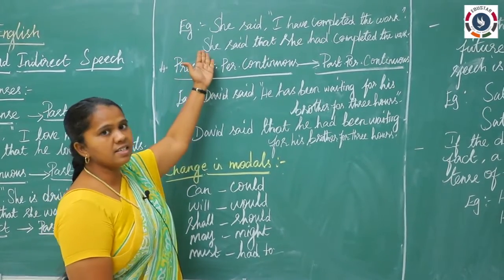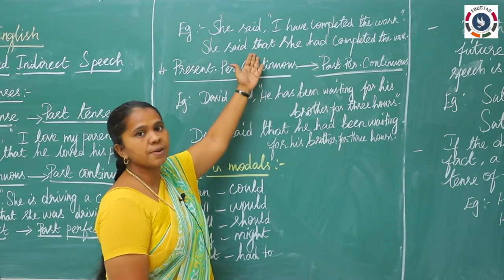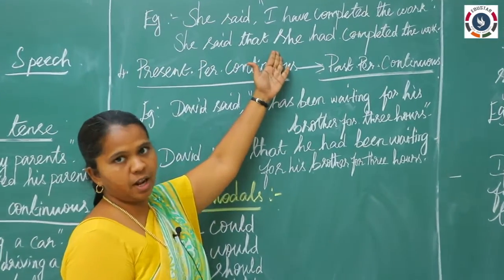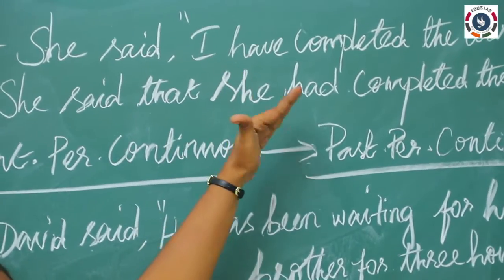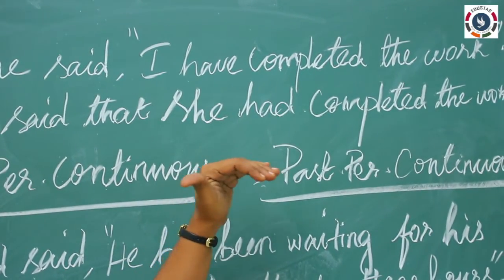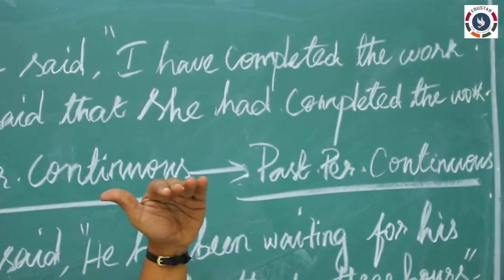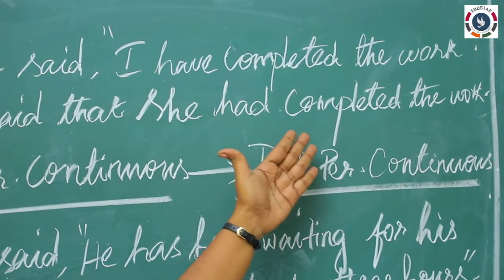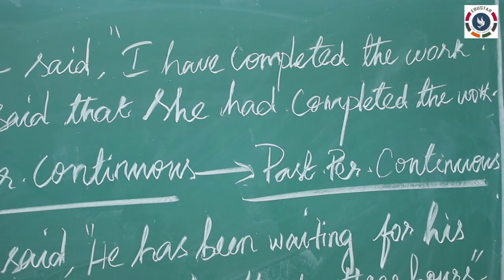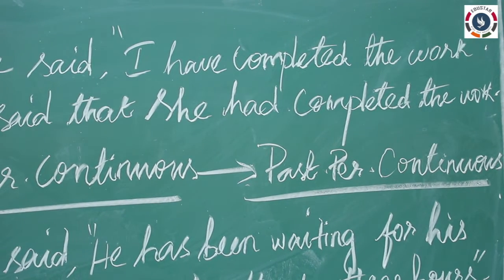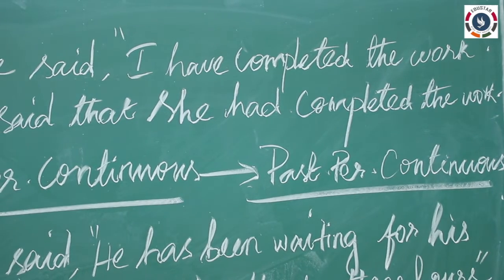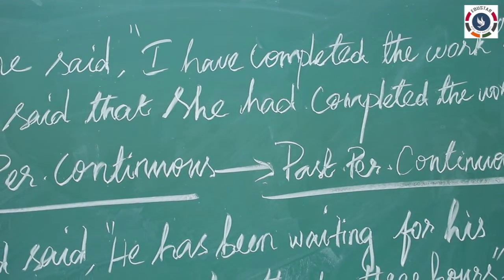So you will write this as it is, she said that, and you are changing the pronoun. But past perfect, what is the structure for past perfect? Had plus V3. So had completed the work. You have to remember the tense alone. If it is given in present perfect, you have to change that into past perfect.